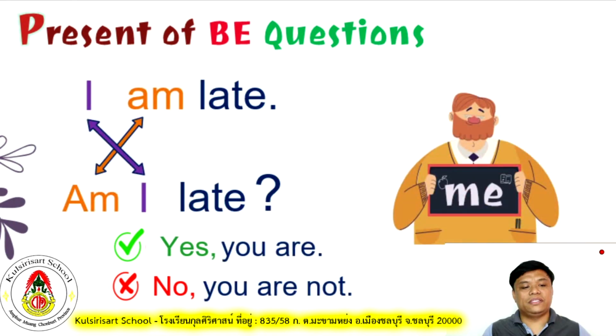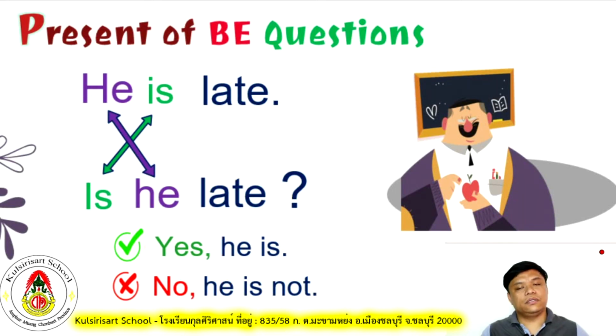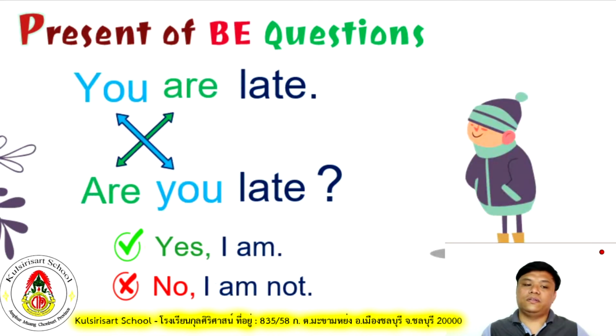Okay, we have here some examples. I am late. To make it a question, am I late? So remember to put the question mark after the question. Again, it can be answered with the simple short answers, yes or no. He is late becomes is he late? Again, you can answer it with yes and no. Yes, he is, and no, he isn't.